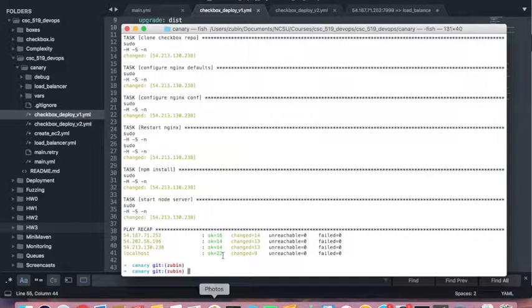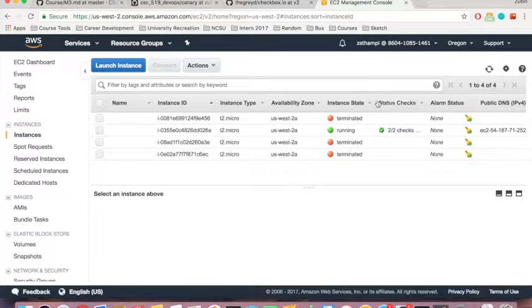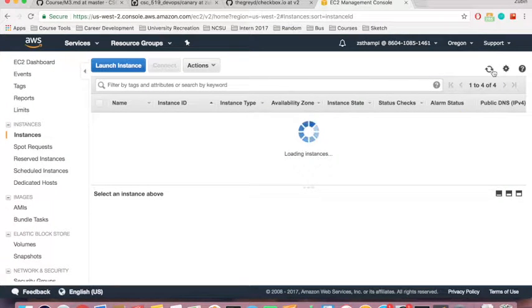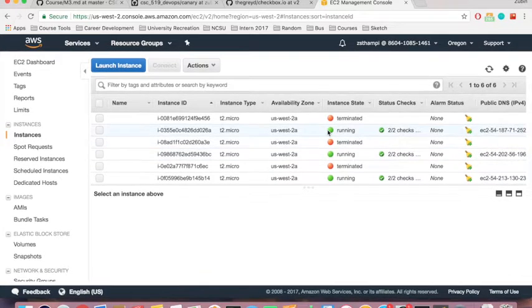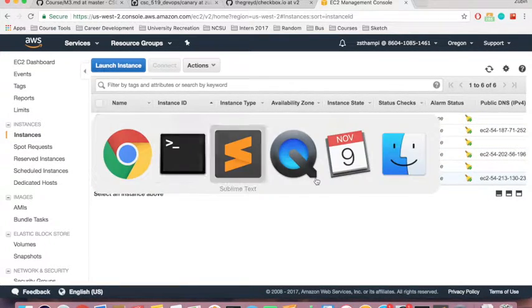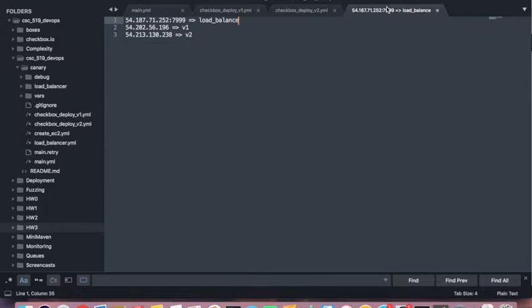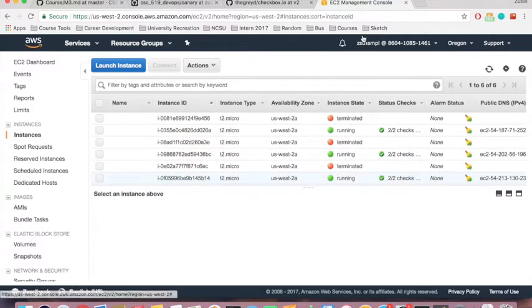All right, the Ansible script is complete. Let me go back to the EC2 instances and refresh. We can see that there are 3 new instances in running status now, and these are the instances that got created. The first one is the load balancer. I'm using port 7999 for the load balancer, and the other two are the v1 and v2 instances.